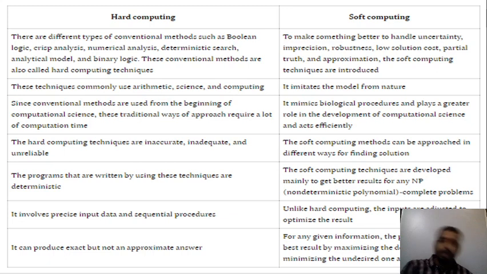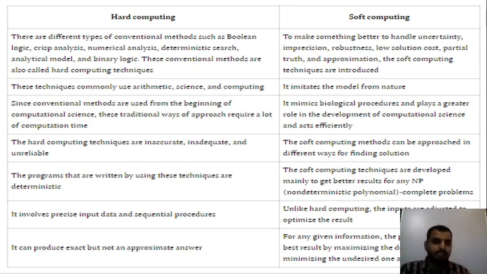You know the input as well as the output, but the only thing you need to do is find a relation between the inputs with reference to the output. Now what is the next thing? It says soft computing techniques are developed mainly to get better results for NP, non-deterministic polynomial complete problems. In a sense, it is a type of predictive thing in which the output is not exact, but approximate. It depends on the things.